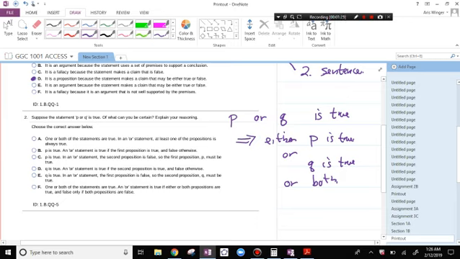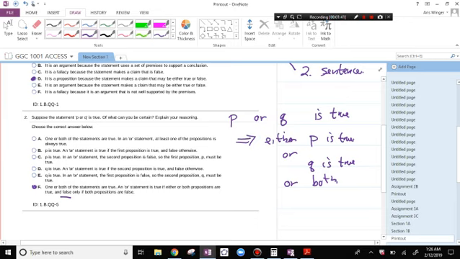That is F. One or both of the statements are true. An or statement is true if either or both propositions are true, and false only if both propositions are false.